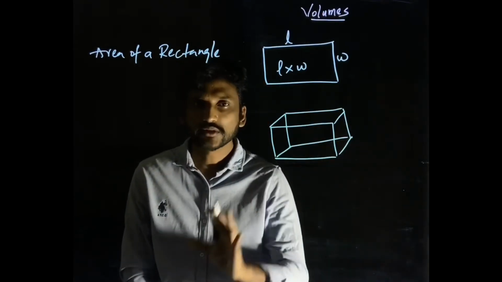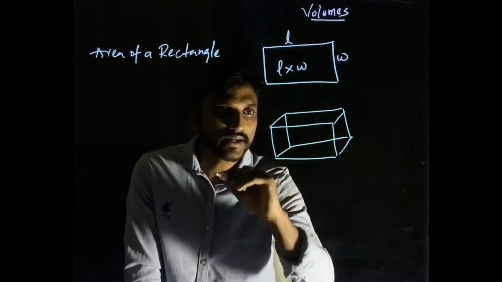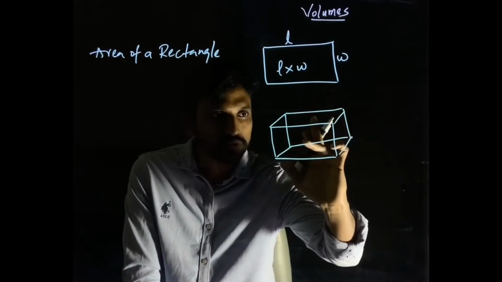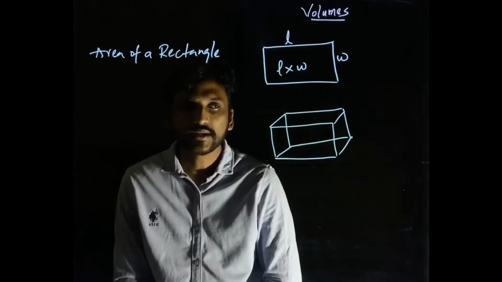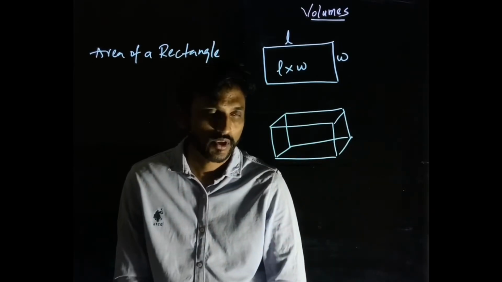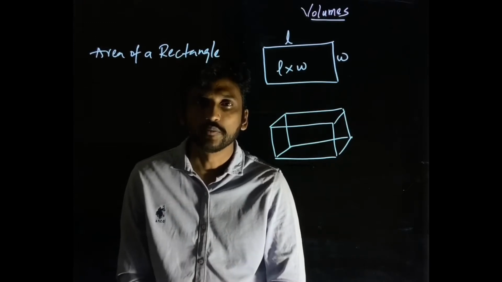Done. Now this looks like a box to you, right? But see how many rectangles you can see here. 1, 2, 3 and 4, 5, 6. So totally 6 rectangles are there as its faces. So now what we need to do is we need to understand how the concept of volume comes up